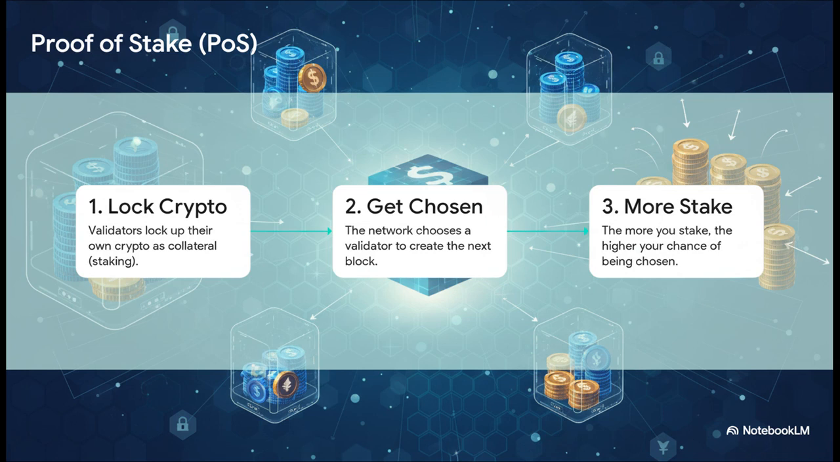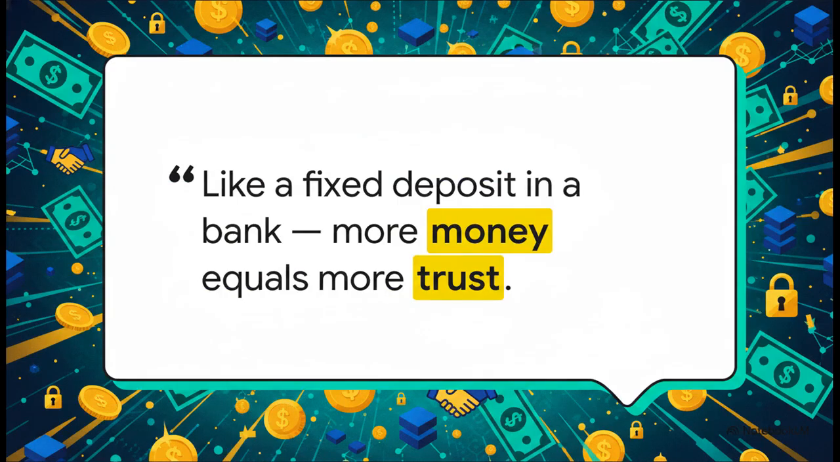It's not about who has the fastest computer, it's about who has the most skin in the game. Here, people called validators lock up their own crypto as collateral, kind of like a security deposit. This is the perfect way to remember it. By putting your own money on the line, you're effectively saying, hey, network, I believe in you, and I promise not to cheat because my own funds are at risk. The more you stake, the more the network trusts you, and the more likely you are to be chosen.